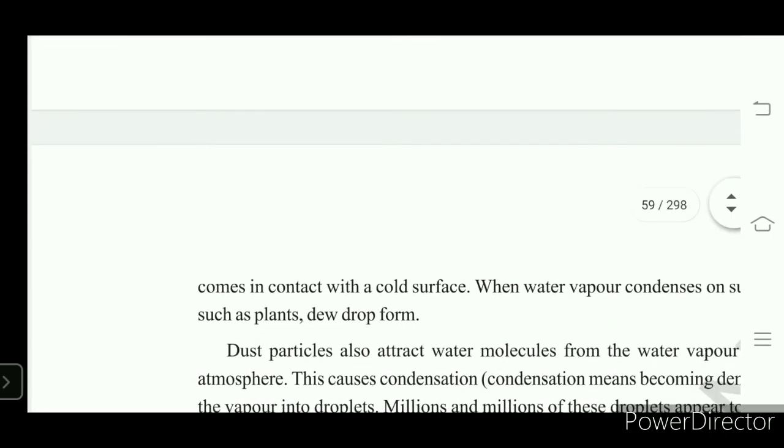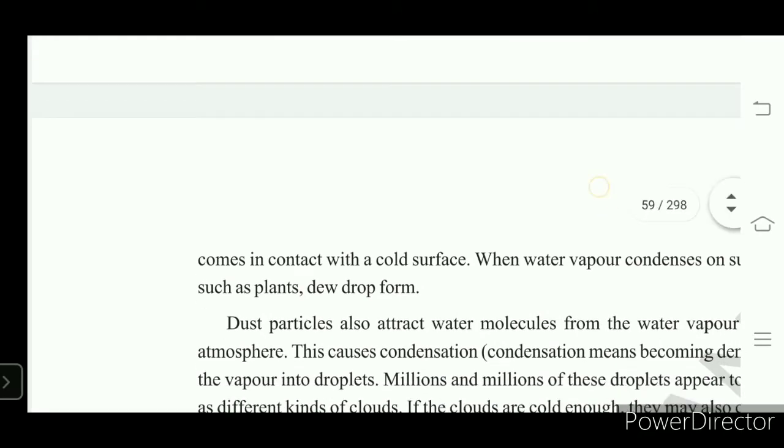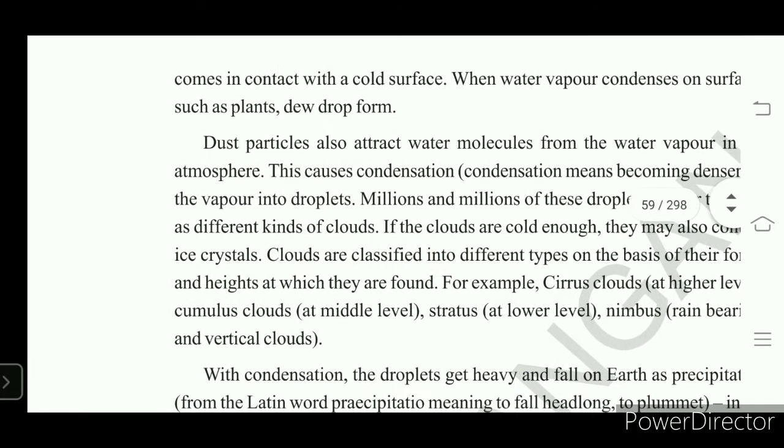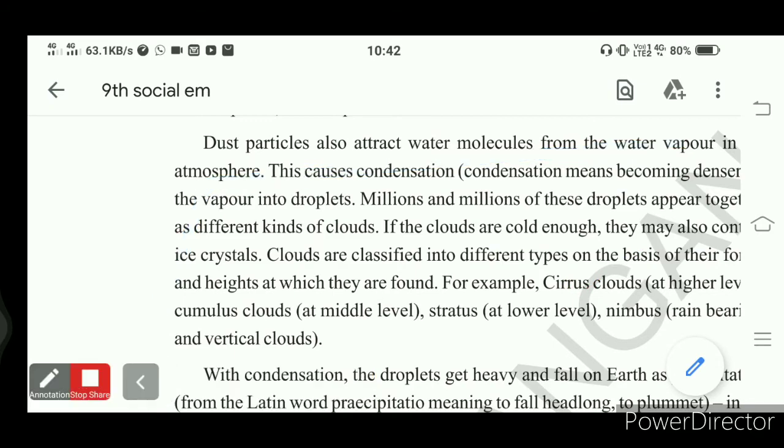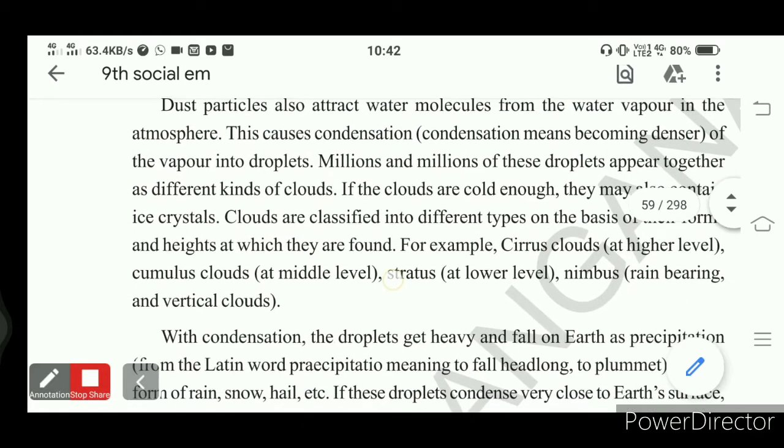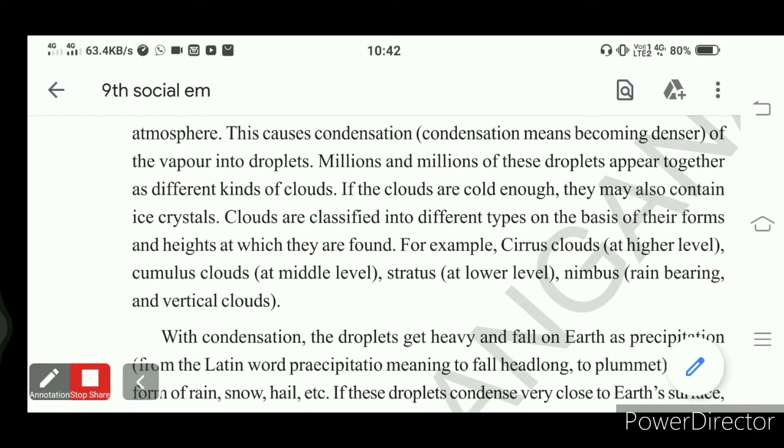For example, cirrus clouds appear at a higher level. Understand? Then cumulus clouds appear at a middle height. Then stratus clouds appear at a lower level. Then nimbus clouds are rain bearing.